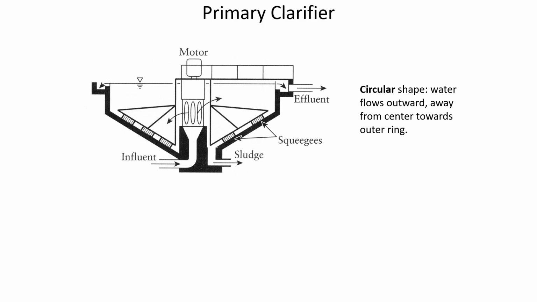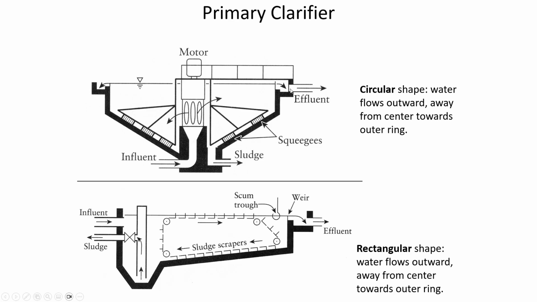So you're cutting the volume in half if you can increase the solids concentration by a factor of 2. So in circular clarifiers, the water flows radially outward towards the weir at the end. And in the case of a rectangular horizontal flow clarifier, the water flows horizontally as the sludge settles down.